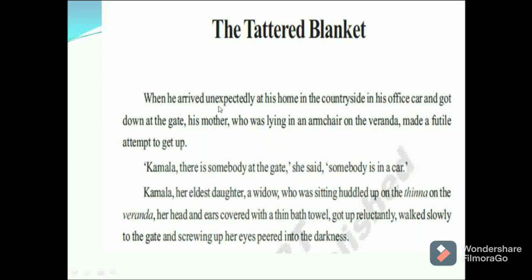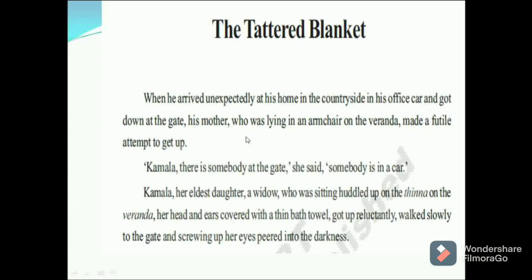When Gopi arrived unexpectedly, without any plan, at his home in the countryside in his office car and got down at the gate, he came by a car and got down at the gate. What was his mother doing? She was taking a rest in an armchair, and she made a futile attempt, an unsuccessful attempt, to get up.